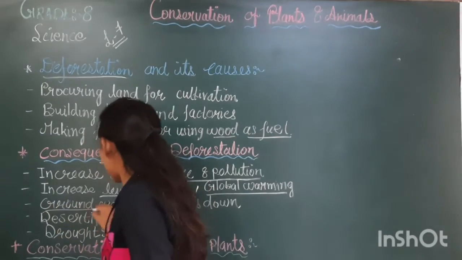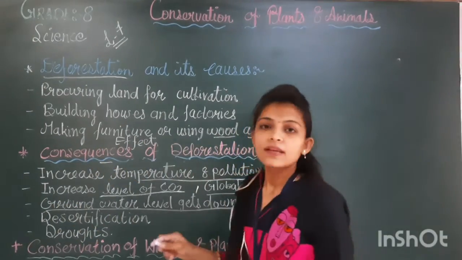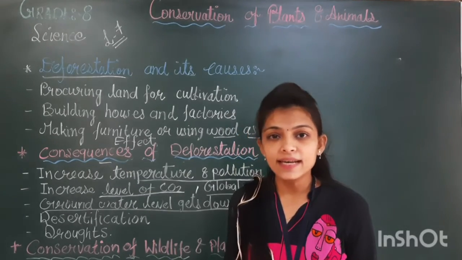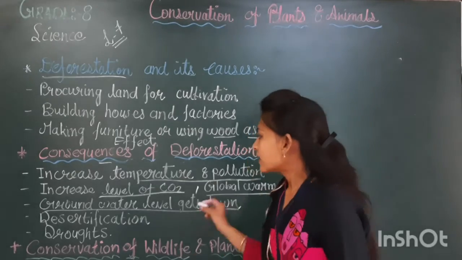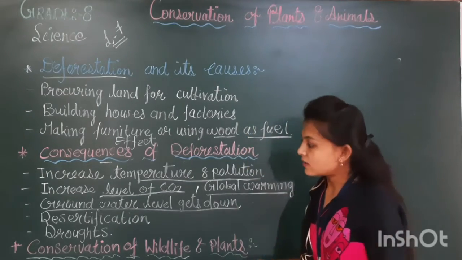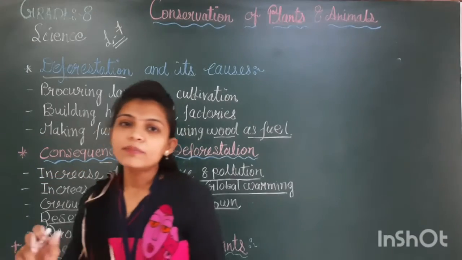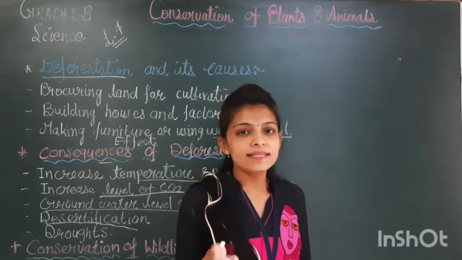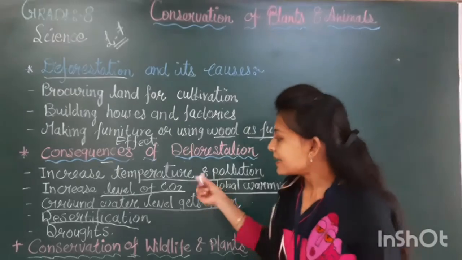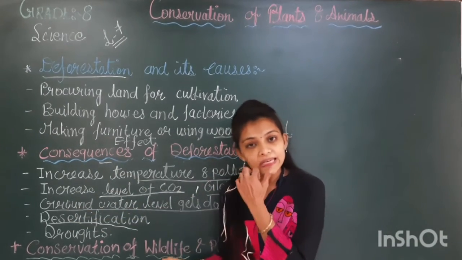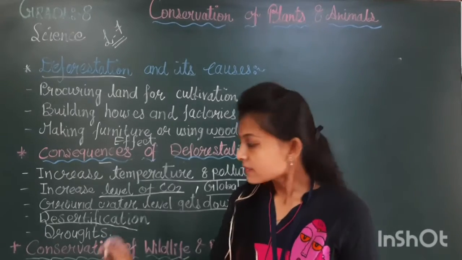Next point is that the groundwater level gets down. If rain is not there, how can water go inside the land, inside the soil? So the groundwater level gets down. Fourth point is desertification. The meaning is inside the word itself: the fertile land is converted into desert.